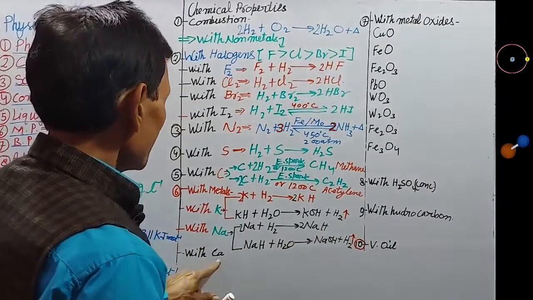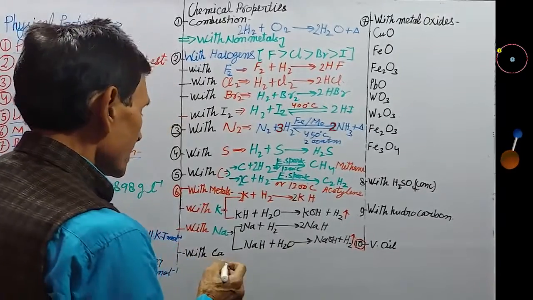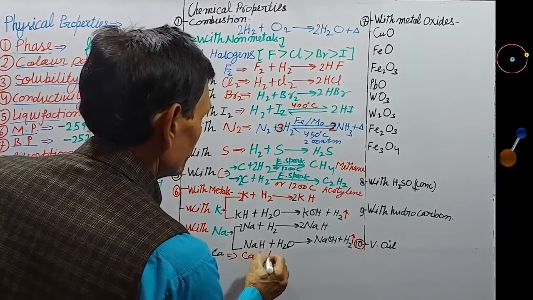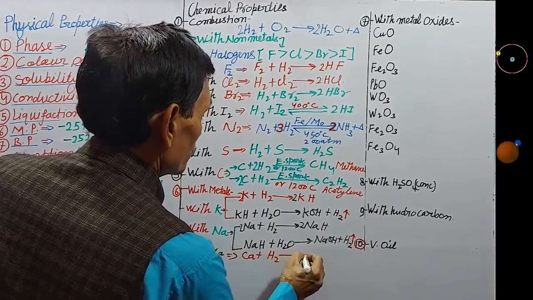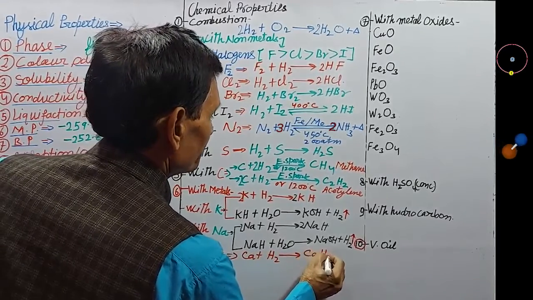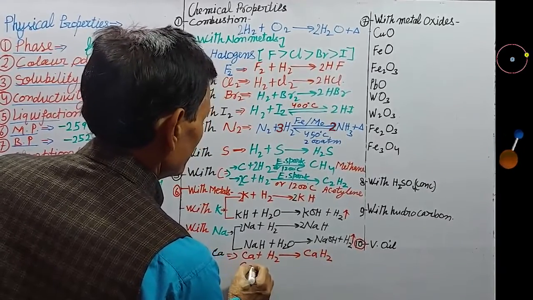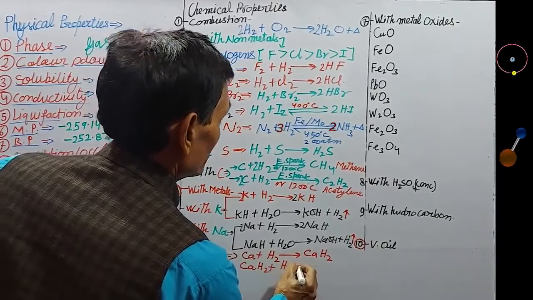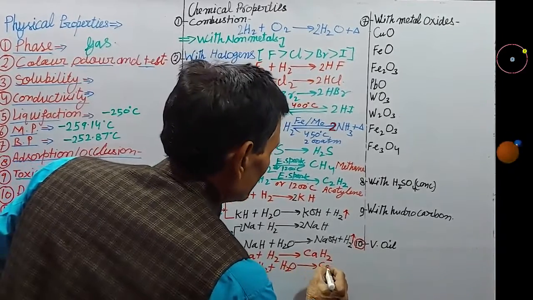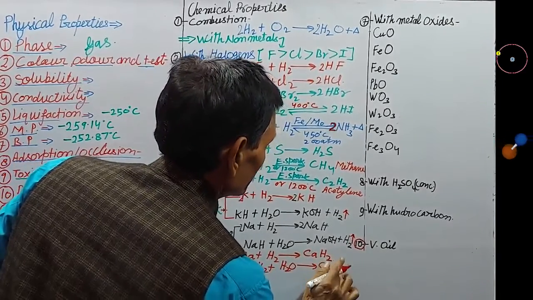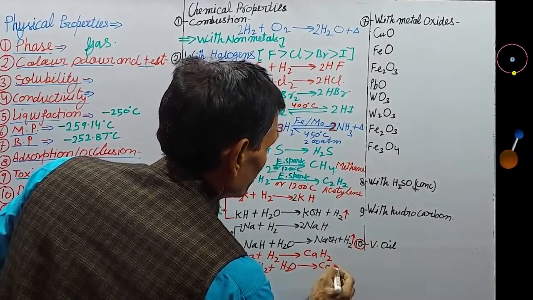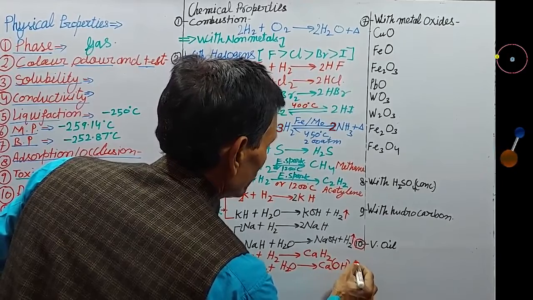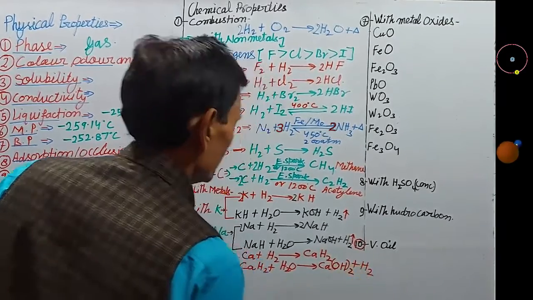Next point is reaction with calcium. Calcium also reacts with hydrogen to form calcium hydride. This calcium hydride dissolves in water to form calcium hydroxide and hydrogen gas.